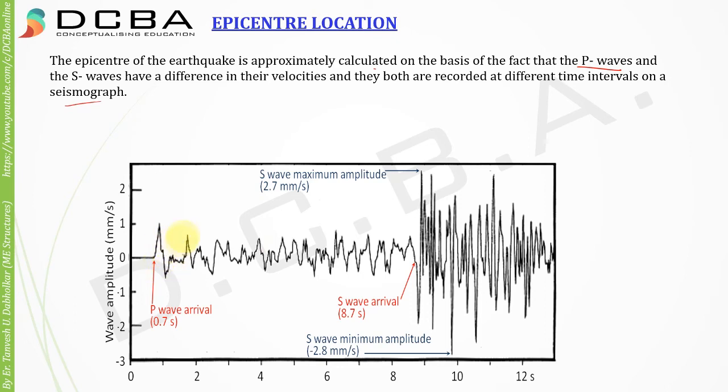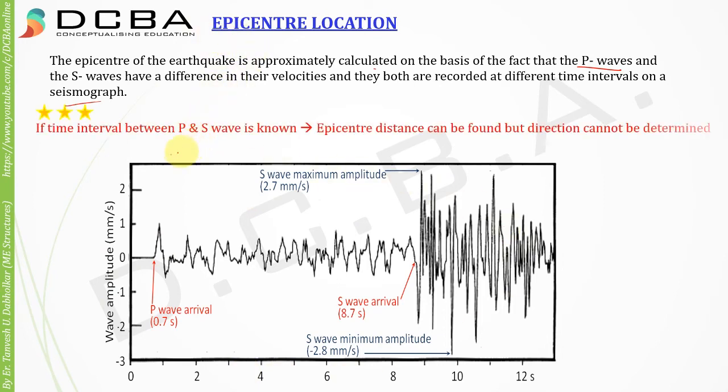So this first much portion is your P wave, and then the S wave comes and is joined to the P waves, and we get more intensity of vibrations, right? So how to take advantage of this fact in locating the epicenter? If the time interval between P and S waves is known, epicenter distance can be found, but direction cannot be determined. So how? What I mean by this, we'll see.